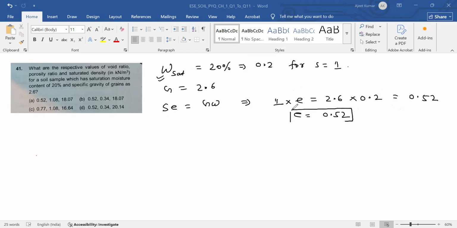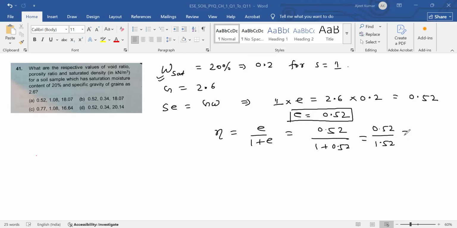Okay. The first one, e is 0.52. The next, the value of porosity. So n is nothing but e divided by 1 plus e. So 0.52 divided by 1 plus 0.52 is 0.52 divided by 1.52.